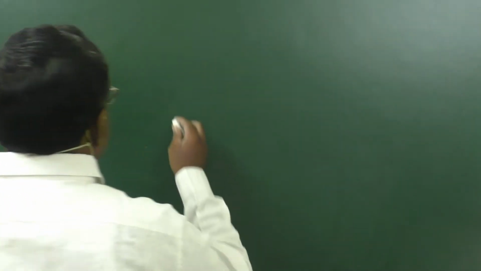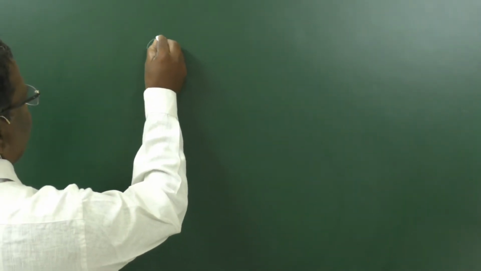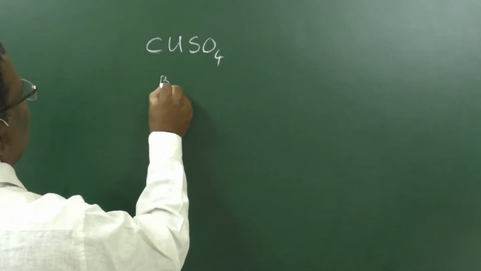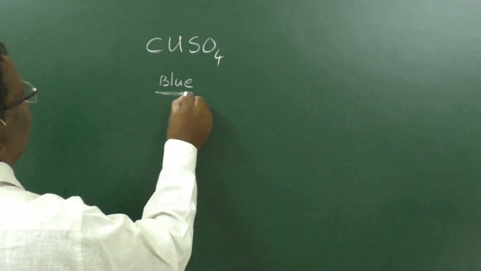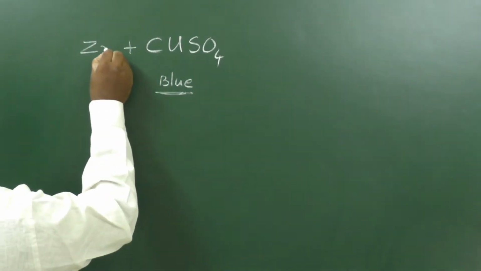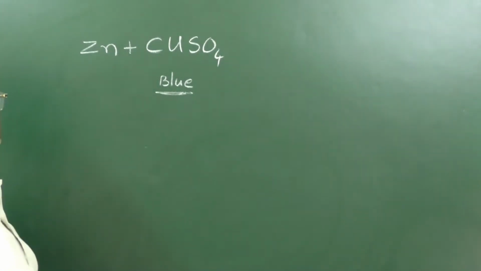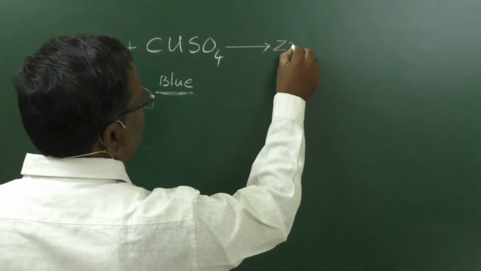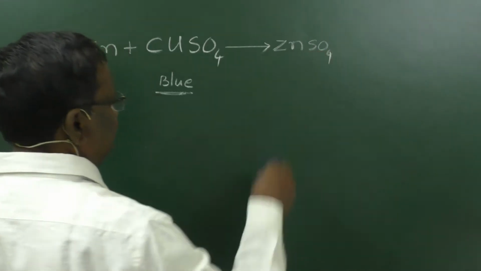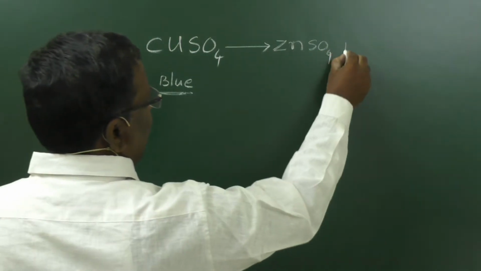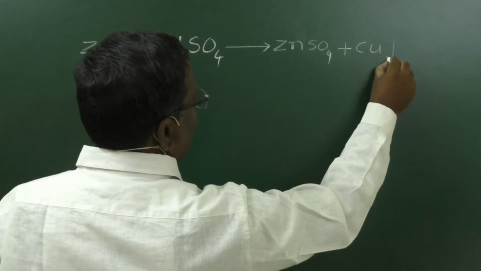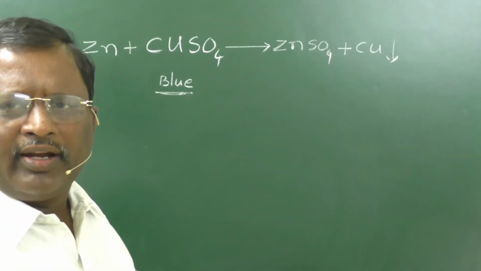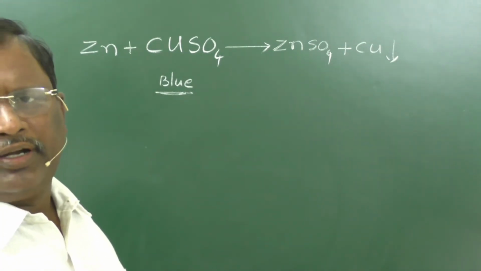Let us take some copper sulphate solution in a test tube. We can do it in the laboratory itself. Copper sulphate solution, you know, is blue in color. When some zinc pieces are kept in this copper sulphate solution, gradually it becomes colorless due to the formation of zinc sulphate. And if we observe, red copper is precipitated at the bottom of the test tube. This is a chemical displacement reaction we can carry out even in our laboratory.